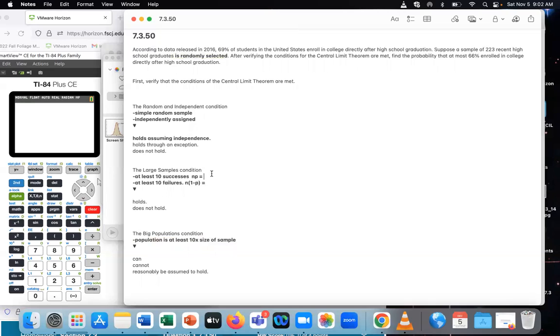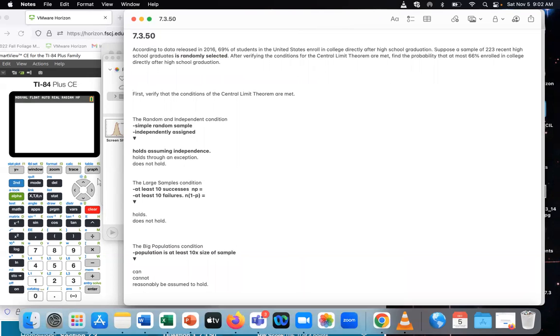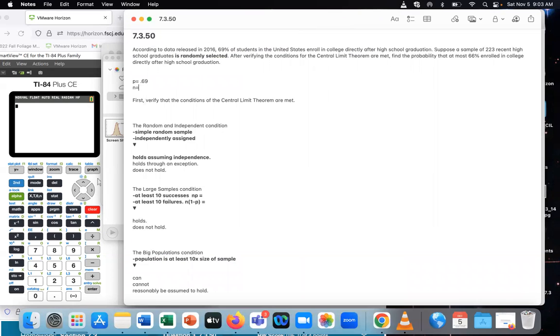So if we multiply our n that we were given, well, first, what was our p? We didn't even really talk about that yet. So our p was 0.69. That was the percent of students in the United States, our proportion, given for our population. That's the p, the proportion of the population, our parameter value. Coming down, we have n from our sample.